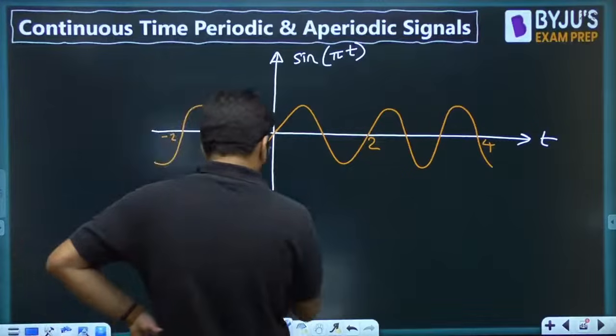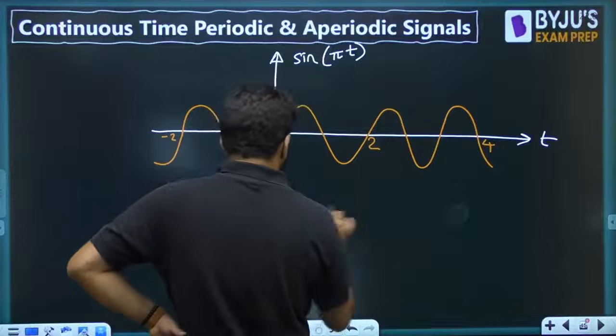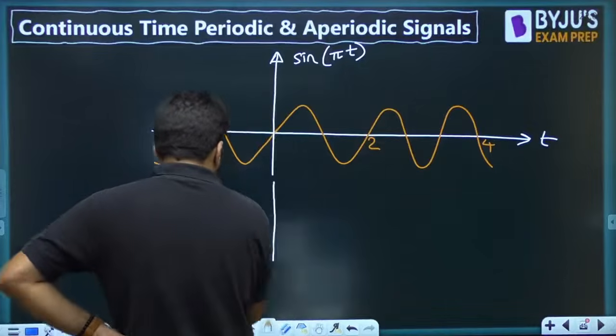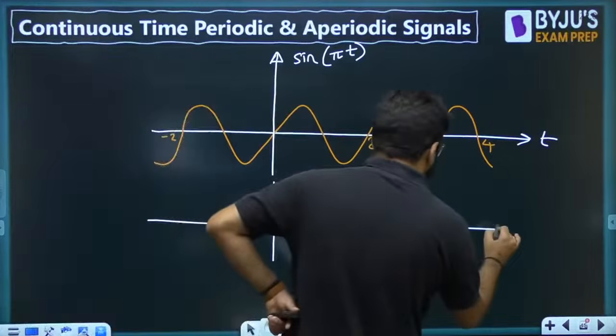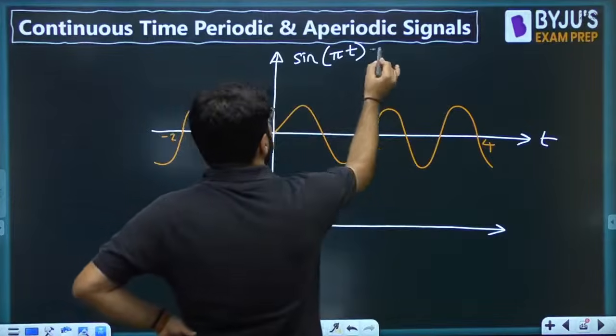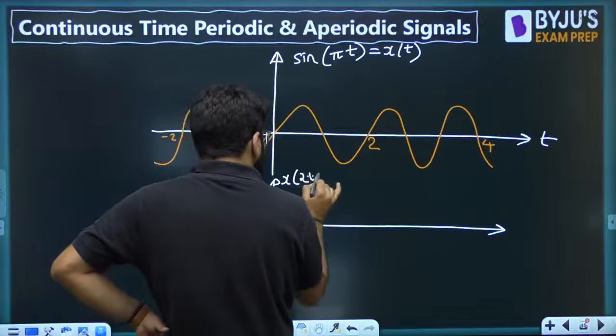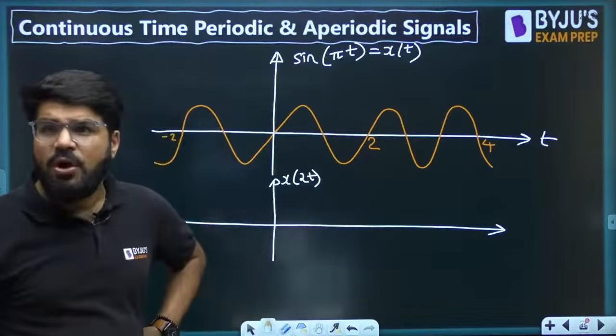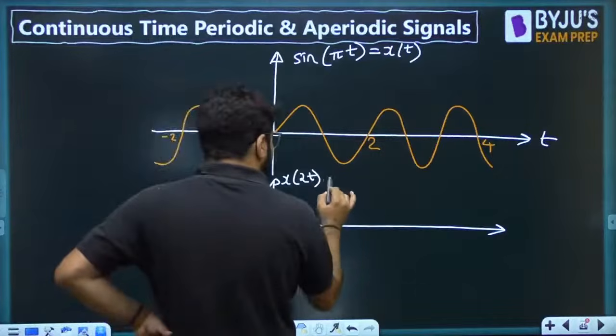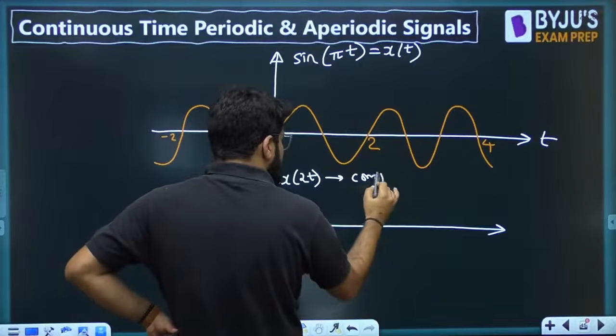Let's say this is equal to x(t). So what is going to be x of 2t? We all know that mod a greater than 1 represents compression.